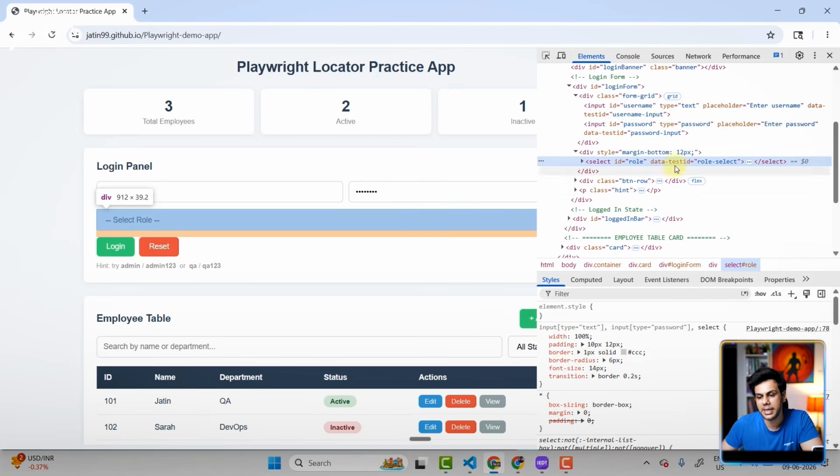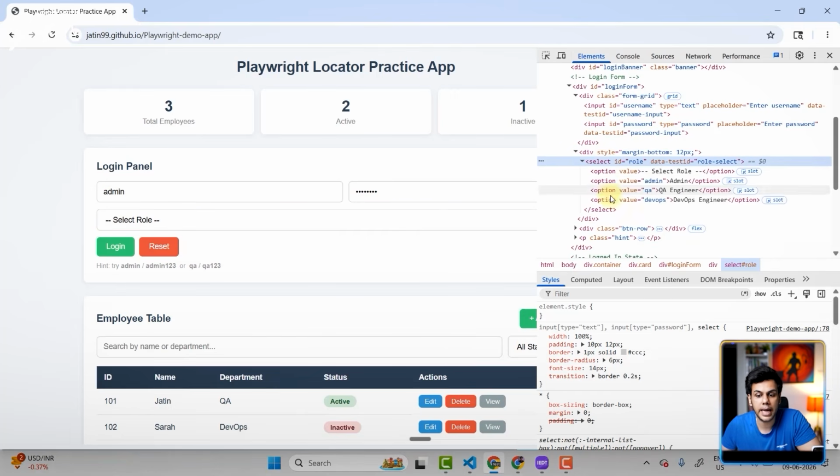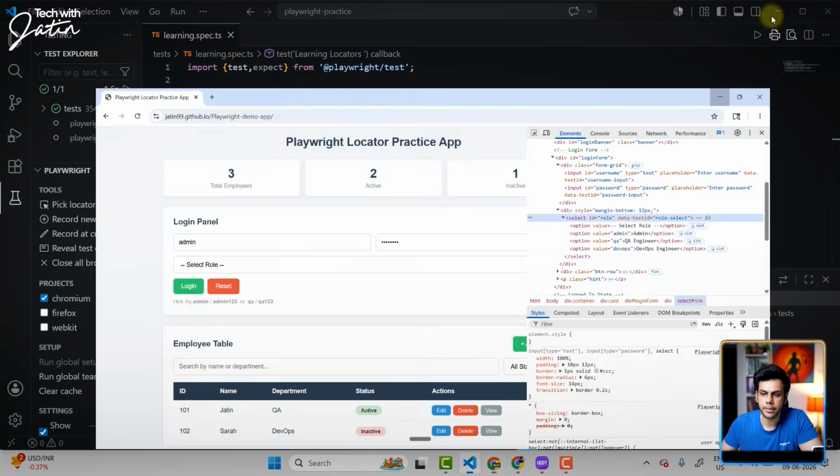Either I can use the data test ID, which we have added over here, or we can use the locator, because if I use the locator, I can just give hash role, the CSS selector. Hash means ID, yes or no, and role is the value. So if I use hash role, I will be able to locate this particular element and then we can select the option from that, whatever we want. So look how to do that.